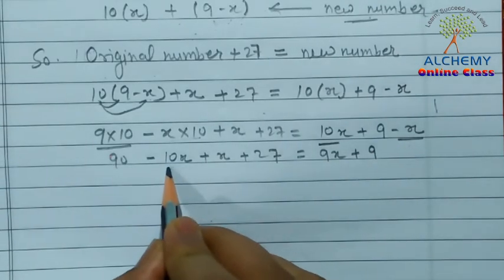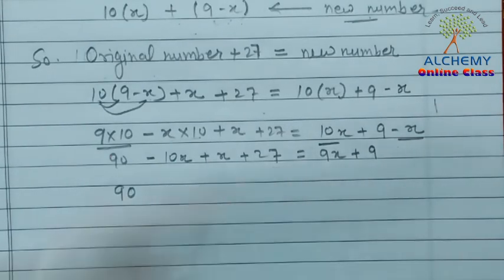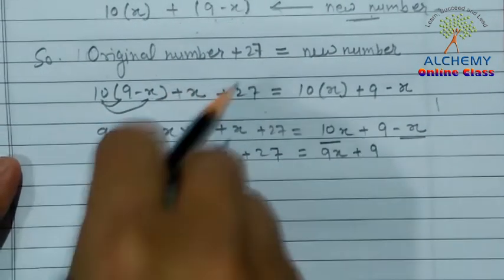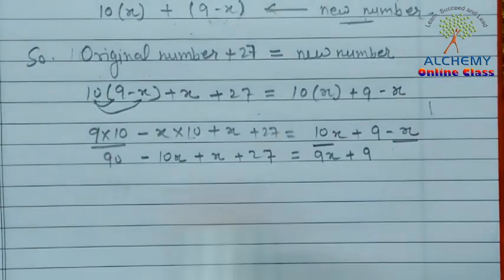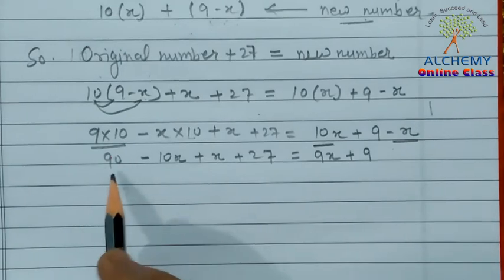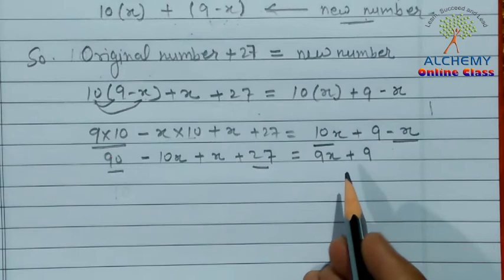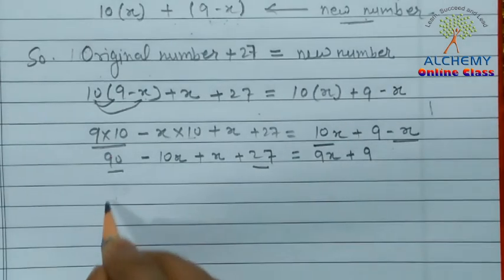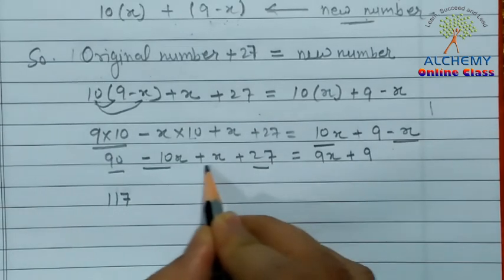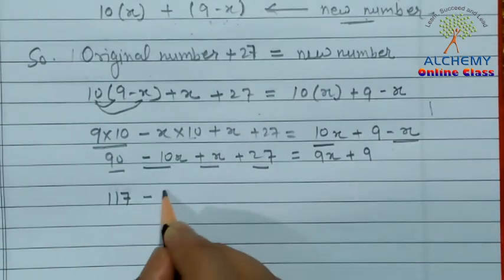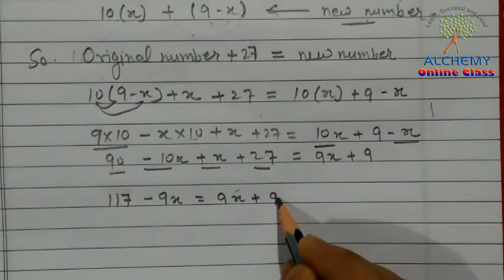Now 90 plus 27 gives 117, so we get 117 minus 9x is equal to 9x plus 9.